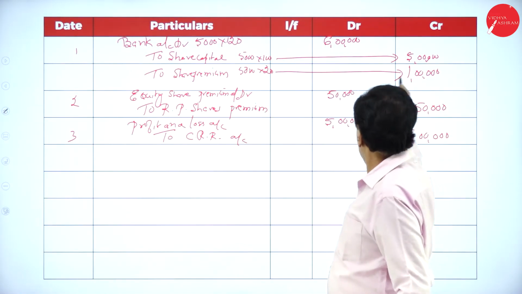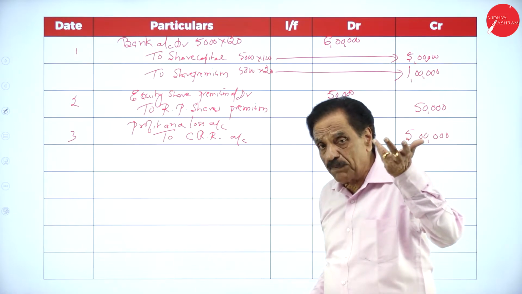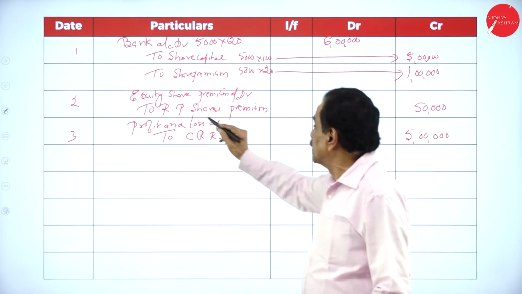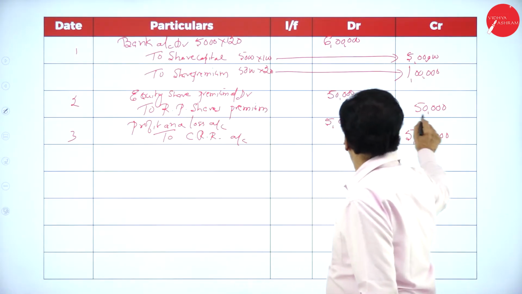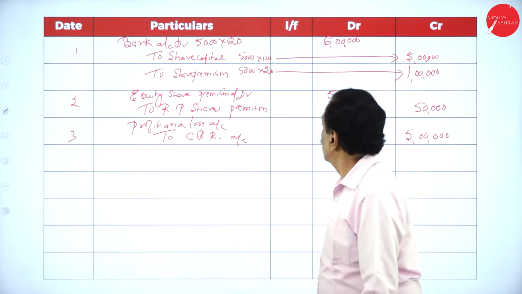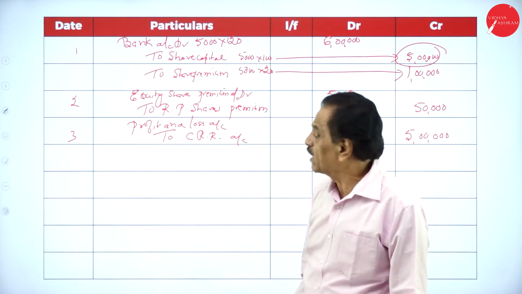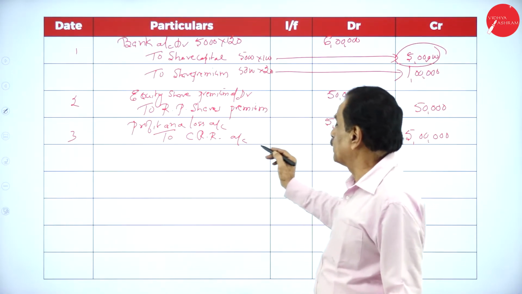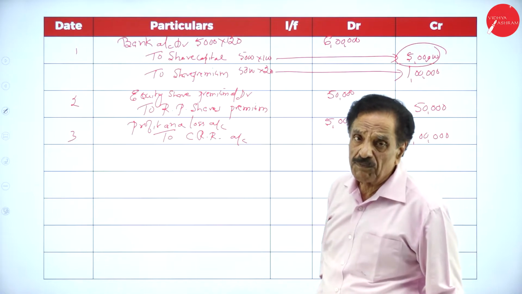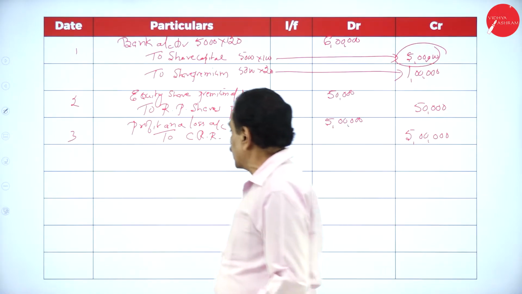Okay. Now you got a premium. From the equity share premium, pay the preference share premium. Equity share premium account debtor to preference share premium account. How much did you already get? 5 lakh. How much is the other shortage? Another 5 lakh. You create the CRR from the profit and loss account. Profit and loss account debtor to CRR account.